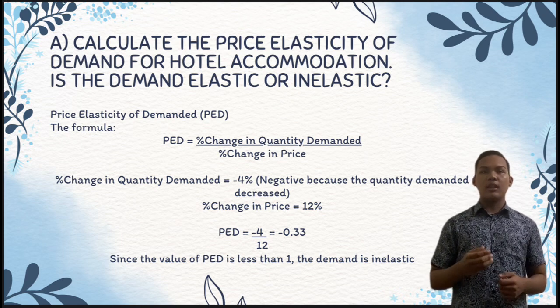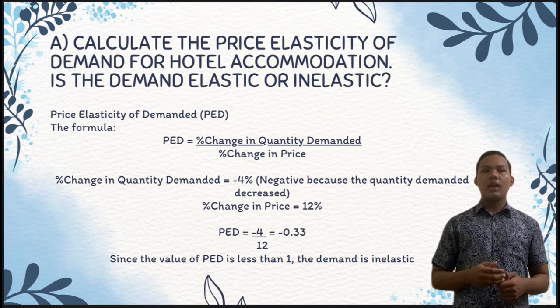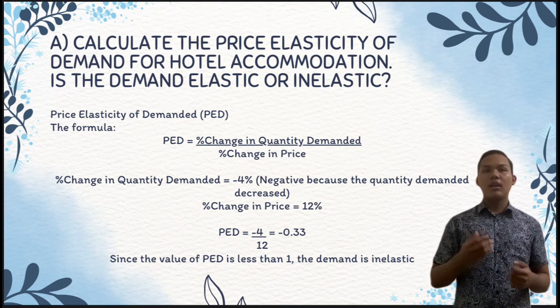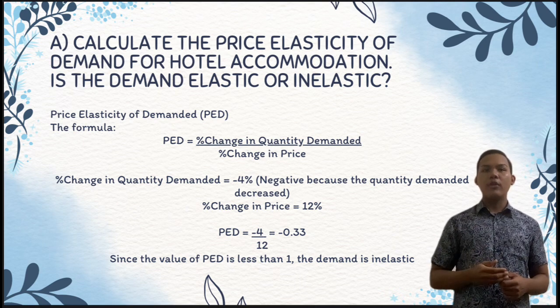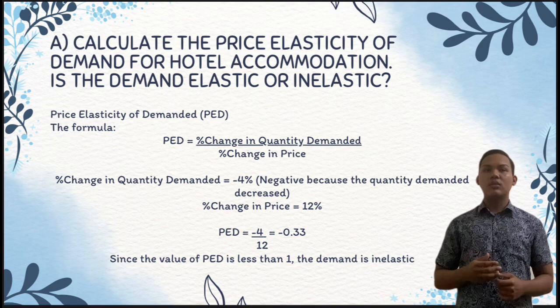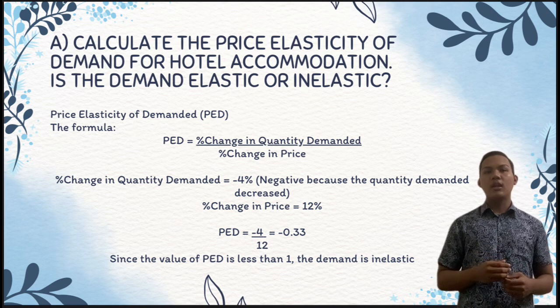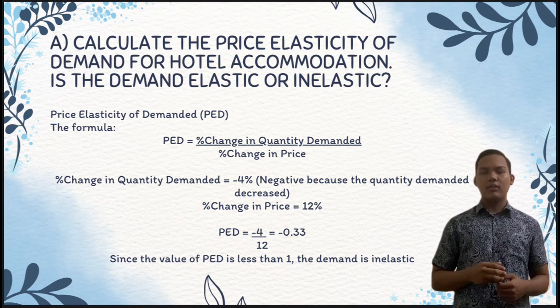So it means that negative because the quantity demanded is decreased, and the percentage change in price is 12%. So by using the formula, PED is equal to negative 4 over 12% is equal to negative 0.33. So since the value of PED is less than 1, so the demand is inelastic.